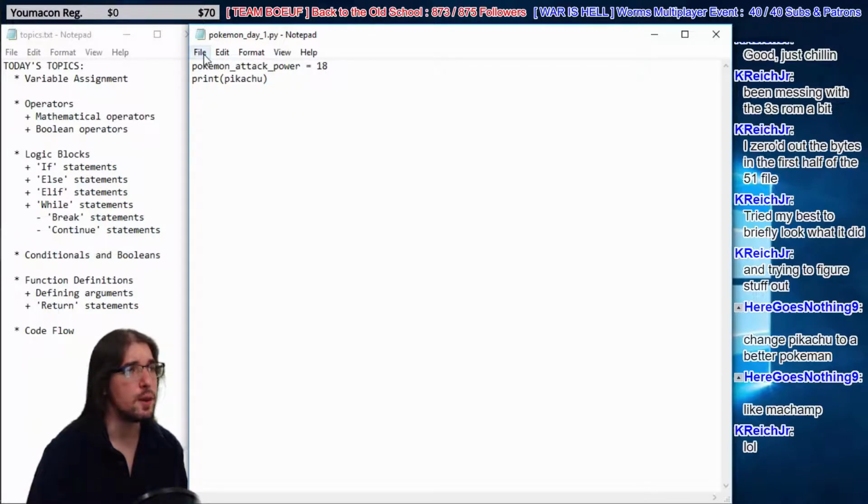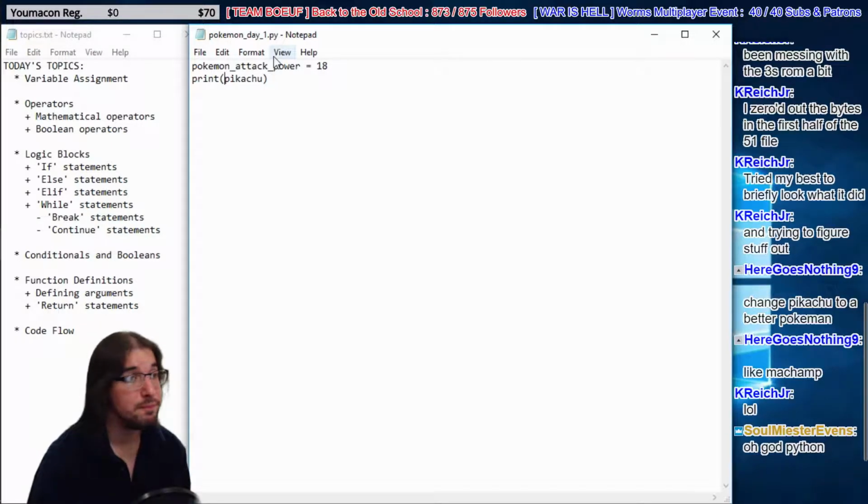If we want to print out some text, we need a new data type. We've been working with integers, right? Like numbers, like 18 and 800 and stuff. But now we need a textual data type. In Python, you do that by using quotation marks. Boom, like that. Then we can say Pikachu. Now we have some text there, right? If we just used Pikachu, it's a variable name, and we don't have that variable, so we get an error. If we use quotation marks, now we're talking about textual data.